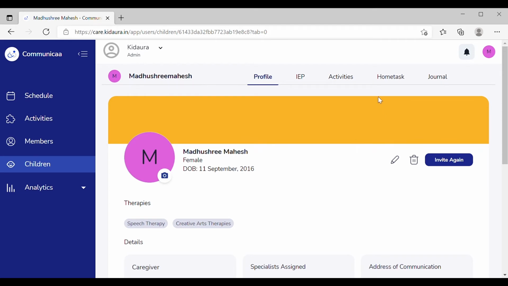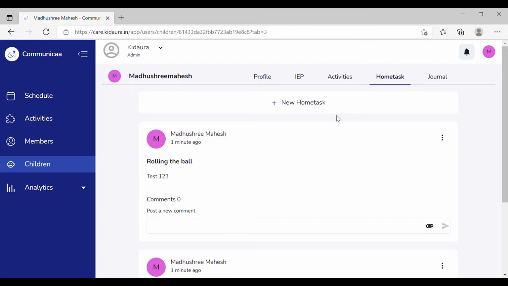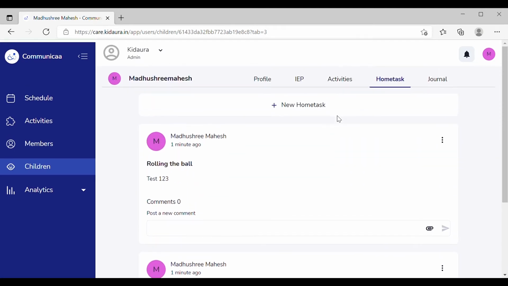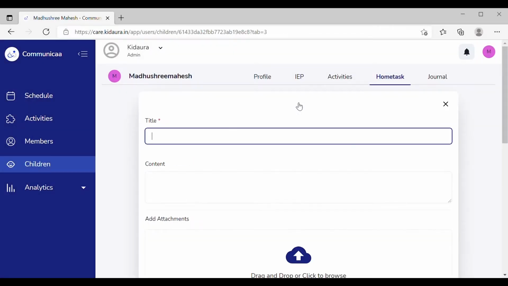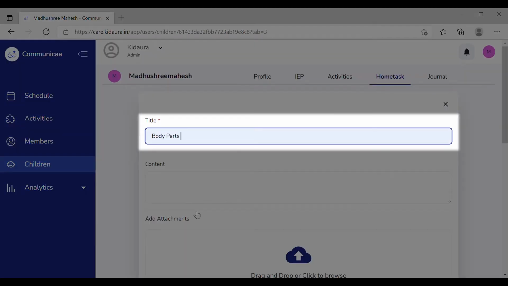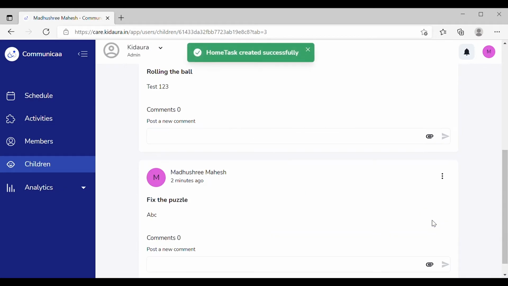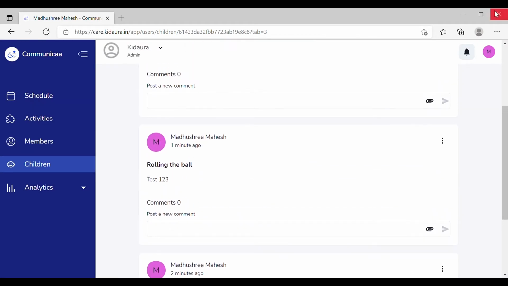Coming to the Home Tasks tab, this will allow you to create easily executable activities that parents can conduct at the comfort of their home. You can simply click on New Home Task and fill in the title, description, and add any attachments if required, and save this data for the parents to view and execute at home.